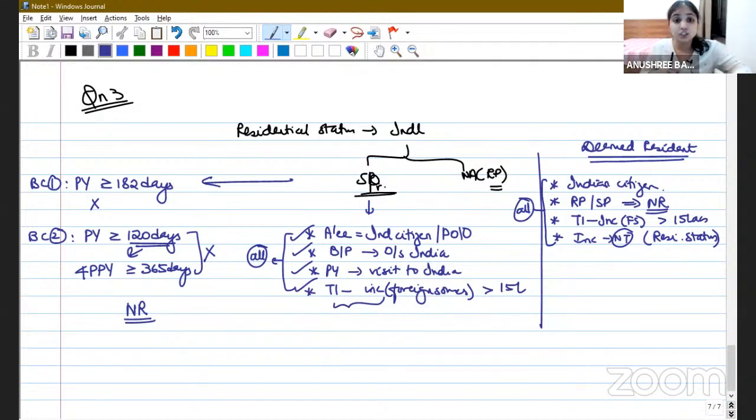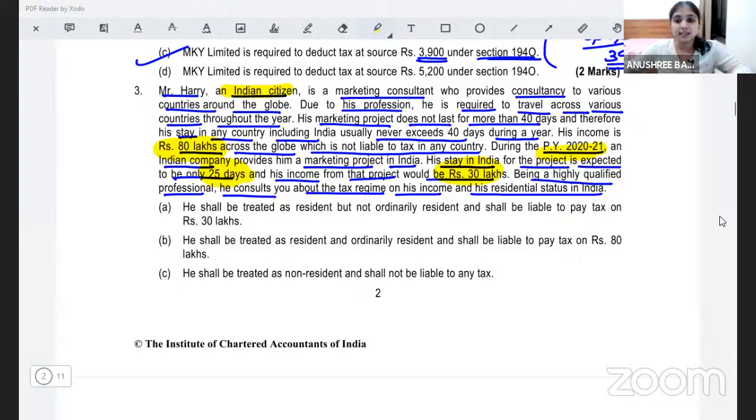Now, are these conditions fulfilled in my question? Definitely my assessee is an Indian citizen. Special provision was applicable to him, and as per that, he is a non-resident. His total income minus income from foreign sources was 30 lakhs we discussed. Even this is fulfilled. And it is clearly given over here that his income is not liable to tax in any country.